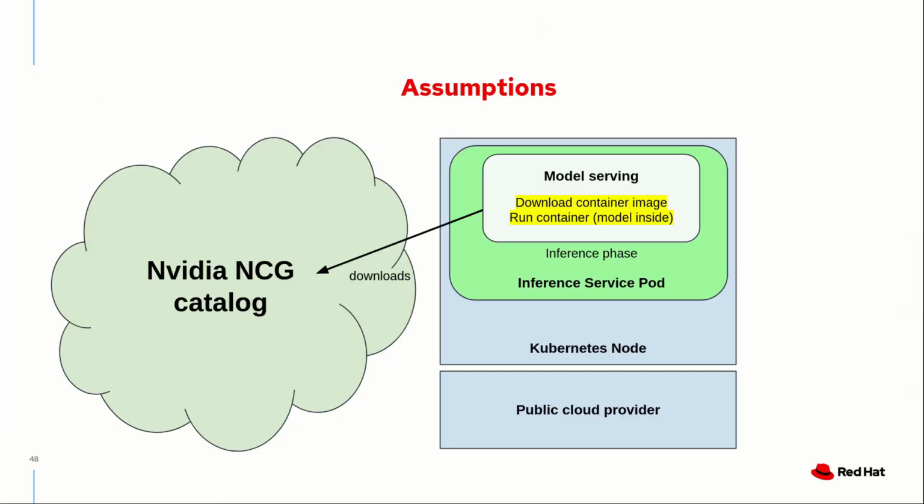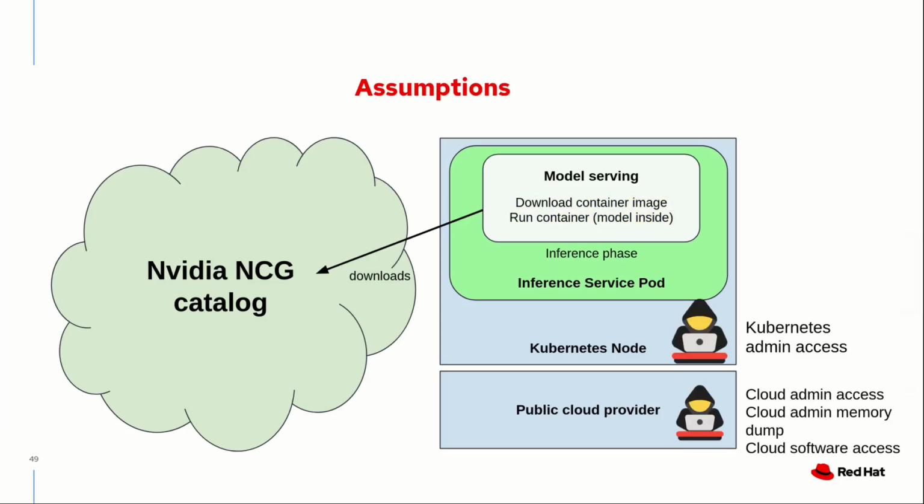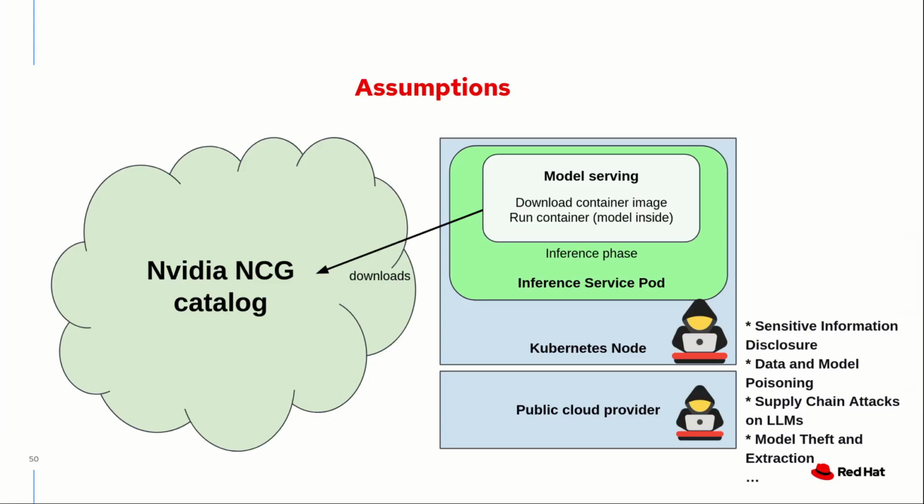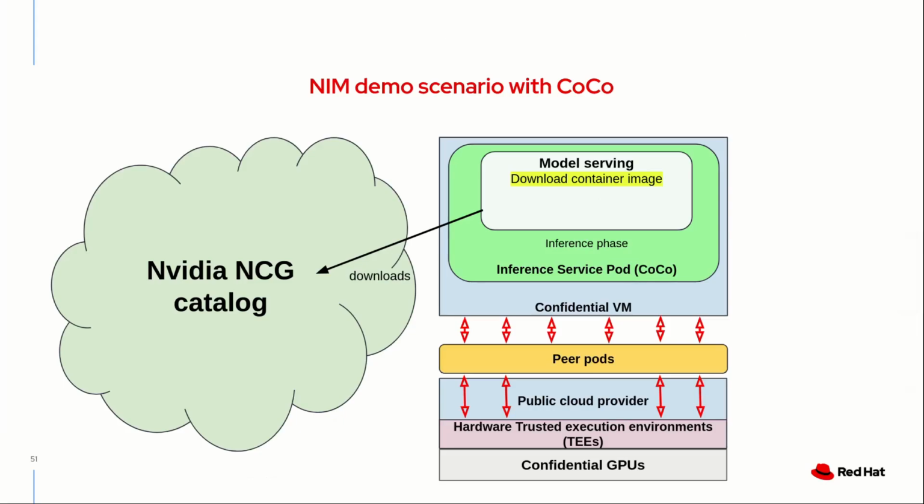As said, without CoCo, we will just have the model running on the Kubernetes node, fetching the container image and running the model inside of it. But as we can see, there are actors like the Kubernetes admin and cloud admin that are able to access the model. More specifically, there are various kinds of attacks they can perform, like sensitive info disclosure, data and model poisoning, and so on. The solution is with CoCo, confidential containers.